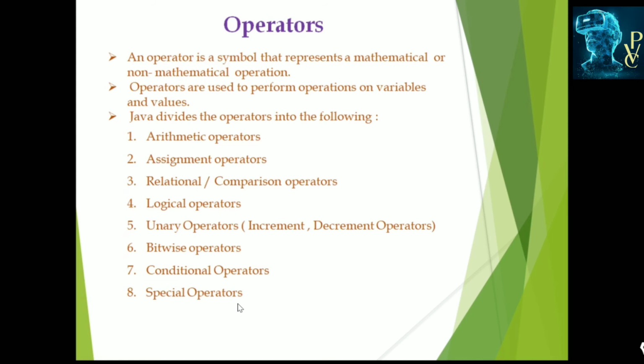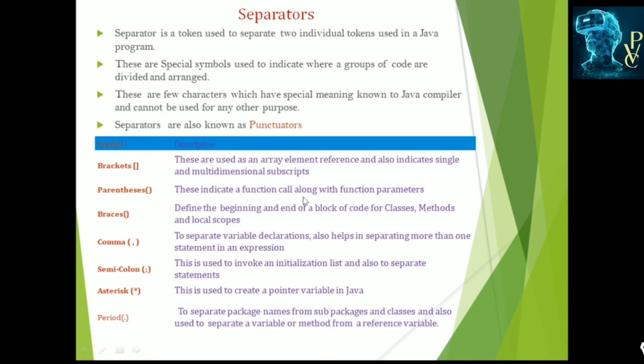And next is the separators. A separator is one of the tokens which is used to separate two individual tokens. So we call these separators. Separating two individual tokens is called a separator. And we call these special symbols that indicate where groups of code are divided and arranged.